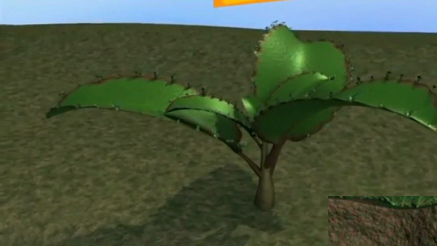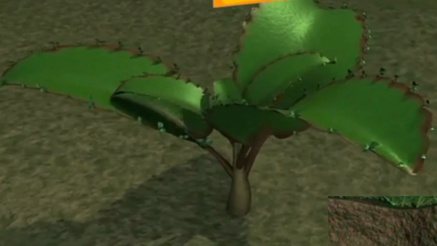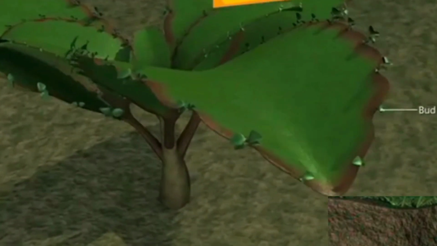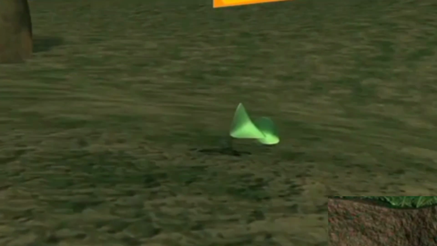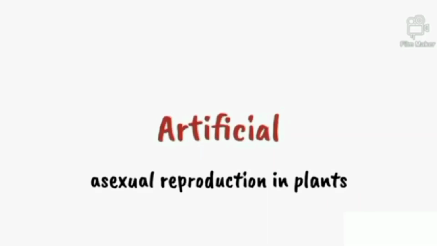In bryophyllum, reproduction is through the leaves. The leaves of bryophyllum contain various buds on the margin. When these buds fall on moist soil, they give rise to a new bryophyllum plant. Now let's look at artificial vegetative propagation.